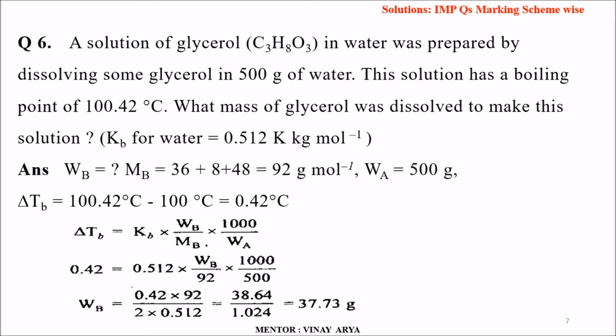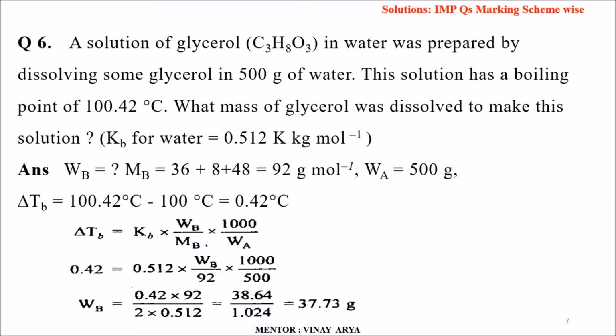Mb is equal to 12 into 3 for carbon, plus 1 into 8 for hydrogen, plus 16 into 3 for oxygen, that is 36 plus 8 plus 48. So the total mass becomes 92 grams per mole. Wa is 500 grams given to us. So delta Tb is equal to 100.42 degrees Celsius minus 100 degrees Celsius.